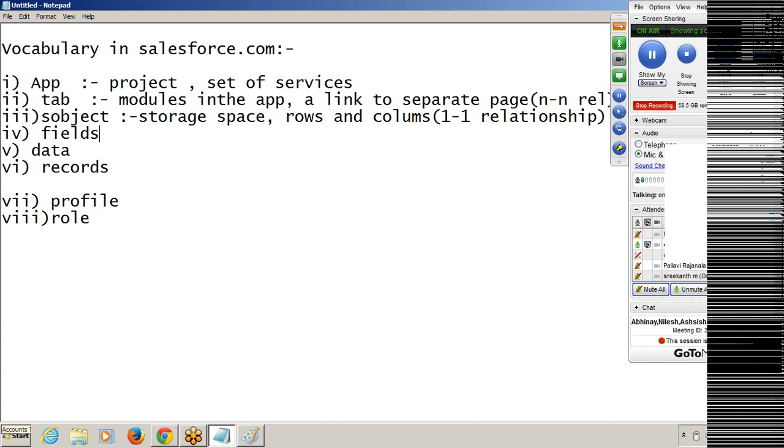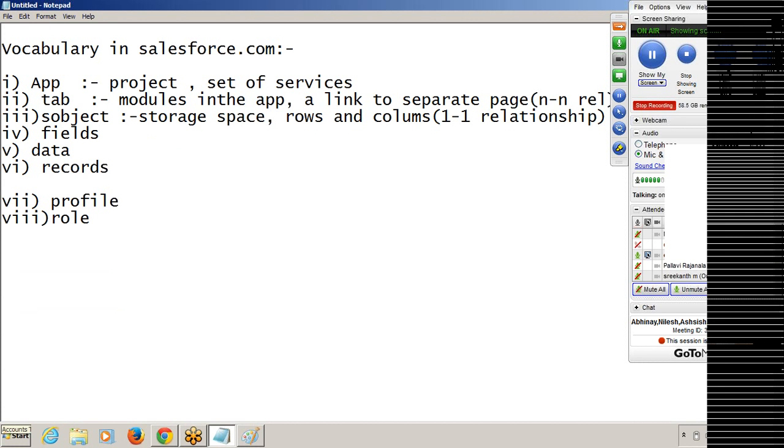And fields. If you want to store the application data and the client's data. If we create an SObject, will it create a physical schema in the database, or will it be a temporary space like in .NET or Java? Because in .NET and Java, we create an object and it's a temporary space to hold the data.